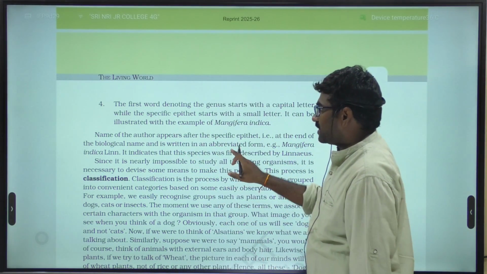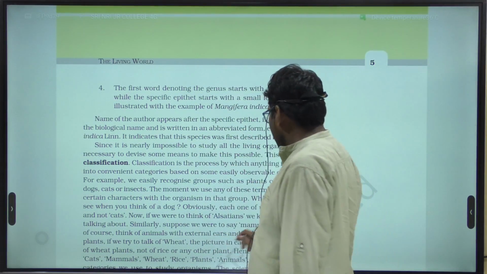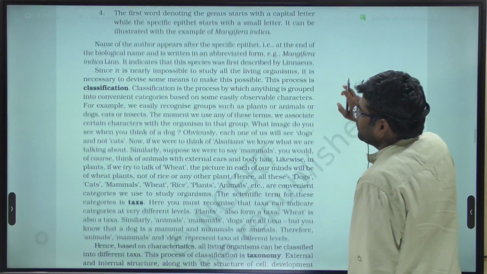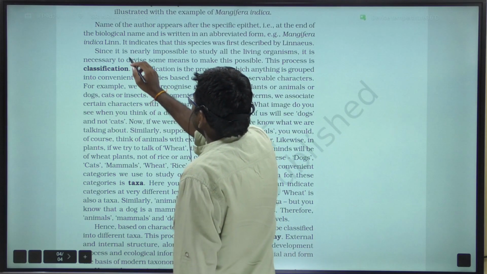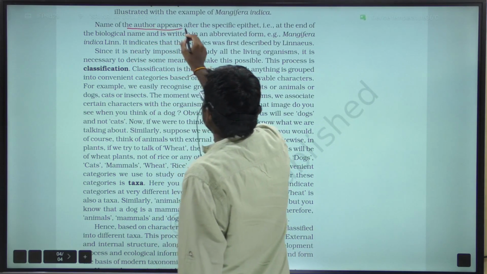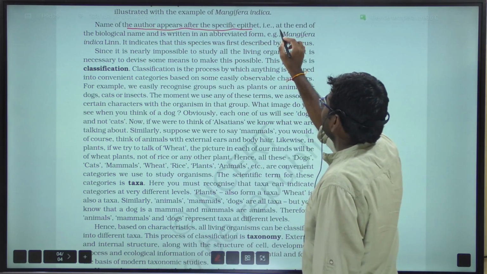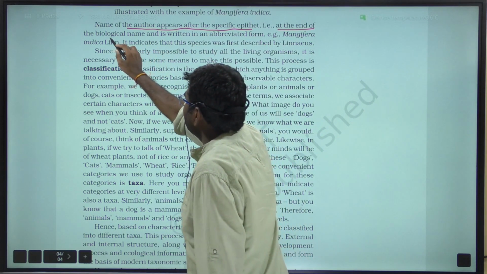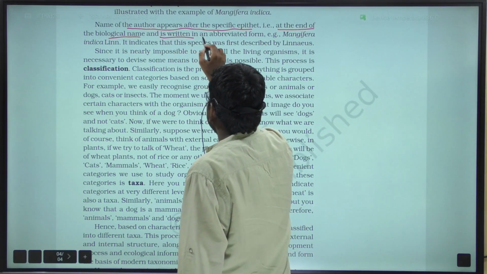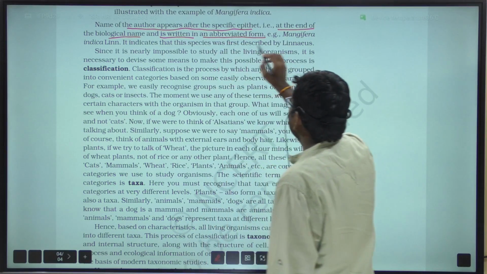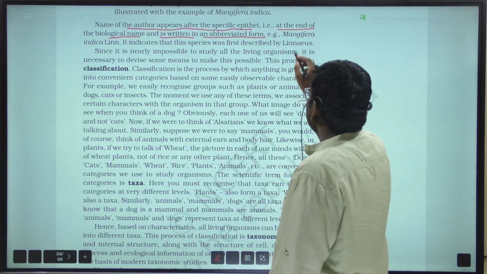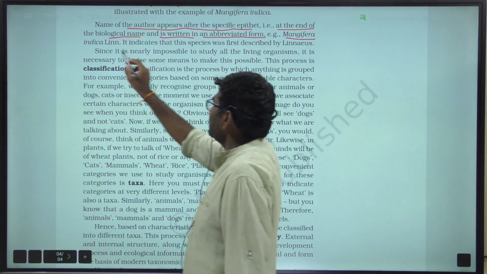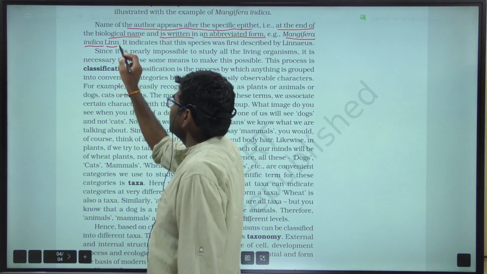And the last point is the name of the author. The name of the author appears after the specific epithet, at the end of the biological name, and is written in abbreviated form. For example, C.V. Linnaeus, the scientific name for mango is Mangifera indica Linn.